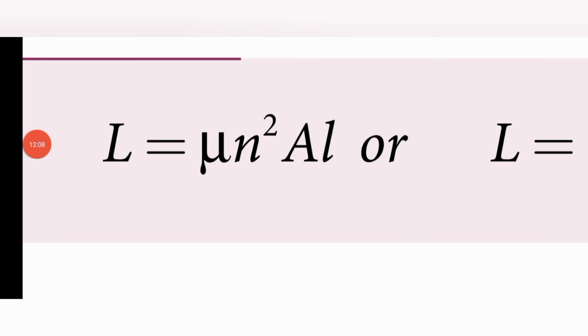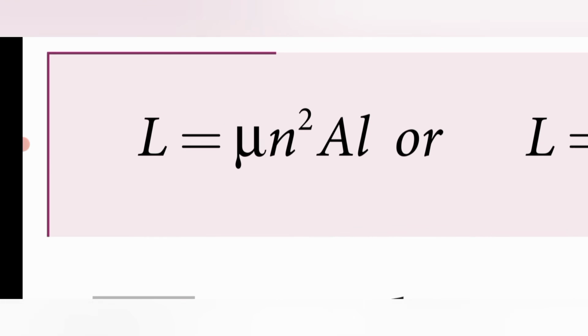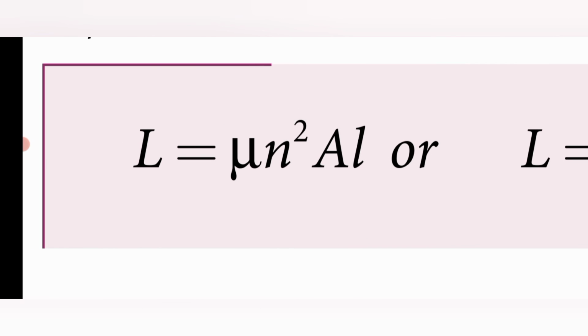Suppose instead of air there is a dielectric or some medium placed inside the long solenoid. Then mu naught is replaced by mu, which we refer to as mu m, that of the medium. We substitute the relative permeability, mu r is equal to mu divided by mu naught, the formula you already studied in the third lesson.